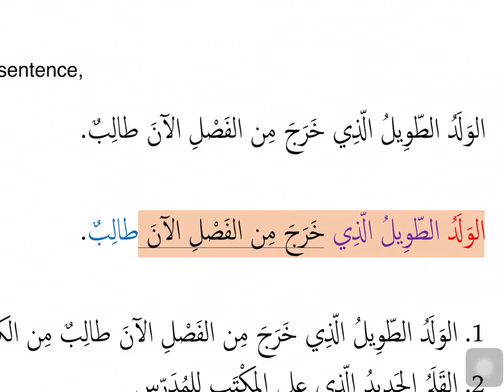Al waladu is the mubtada, first noun that is ma'rifa and raf status. At tawilu is the sifa of al waladu because it's matching in all properties. What about alladhi? When ism mawsool comes after a noun with al, it plays the role of sifa. Alladhi is the sifa of al waladu. Even though it's coming after at tawilu, it is the sifa of al waladu. It goes to al waladu.